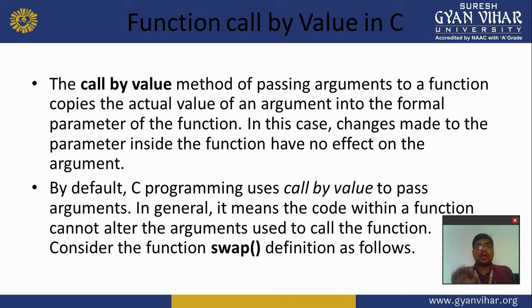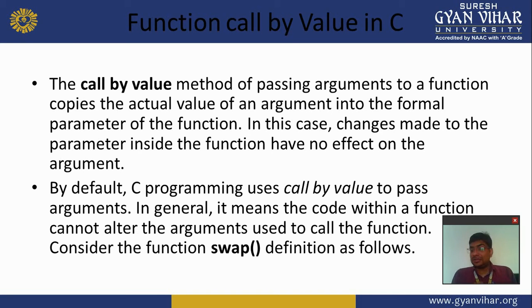Call by value copies the actual value of an argument into the formal parameter of the function. Changes made to the parameter inside the function have no effect on the argument. By default, C programming uses call by value.